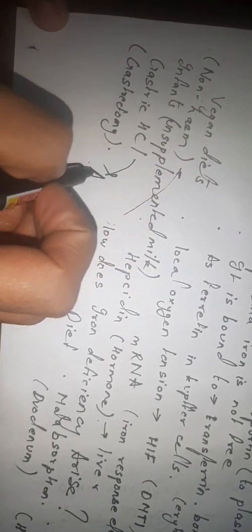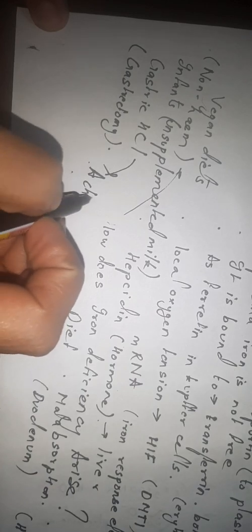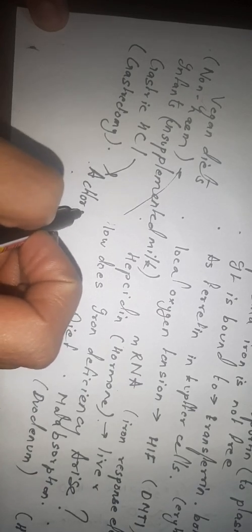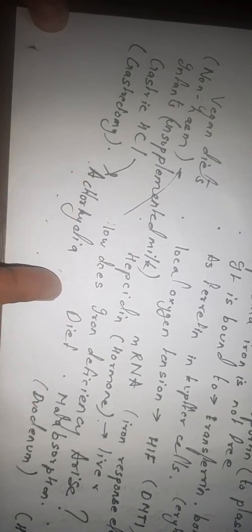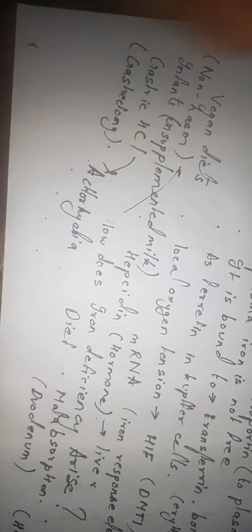Lack of HCl in the body is called achlorhydria, A-C-H-L-O-R-H-Y-D-R-I-A. Certain antacid compounds have been described as having a similar effect, though long-term treatment with proton pump inhibitors such as omeprazole appears to be implicated in iron deficiency only very rarely.